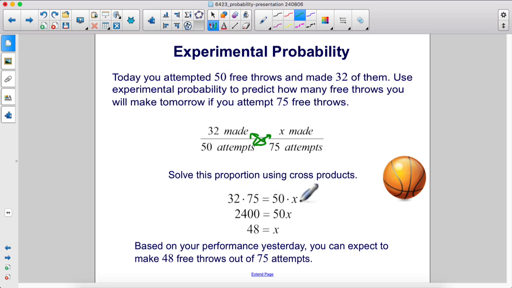We have an equation. We're going to divide both sides by 50. So over here we have 32 times 75, which is 2,400. Divide both sides by 50, and we get x equals 48. So based on your performance yesterday, you can expect to make 48 free throws out of 75 attempts.